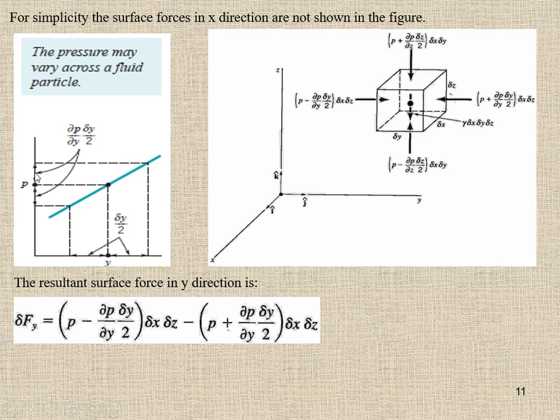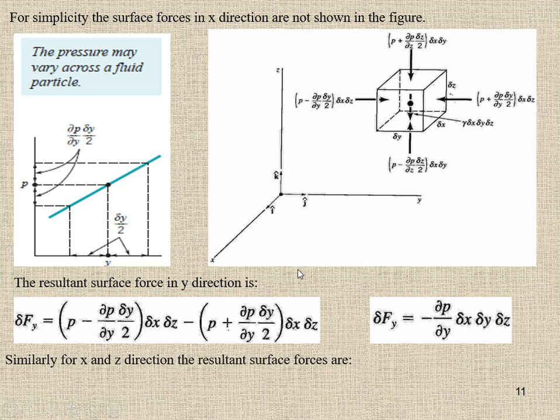So this is P plus del P by del y times delta y by 2, into delta x delta z, the face at which this pressure is acting. So this is the net resultant force acting in the y direction. Let's simplify this. We end up with the force acting on this small fluid element in the y direction being equal to minus del P by del y times delta x delta y delta z.